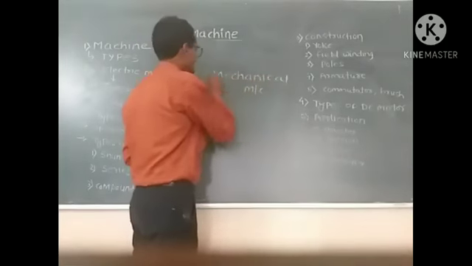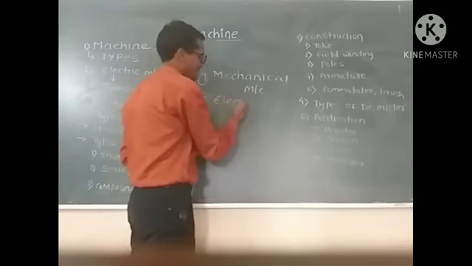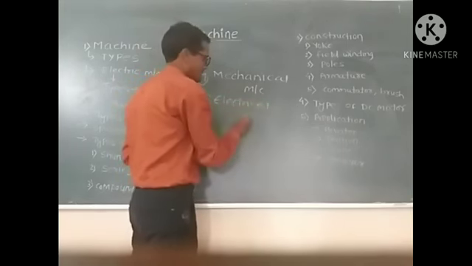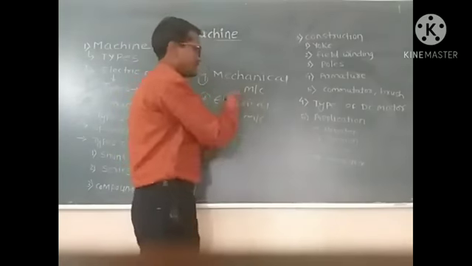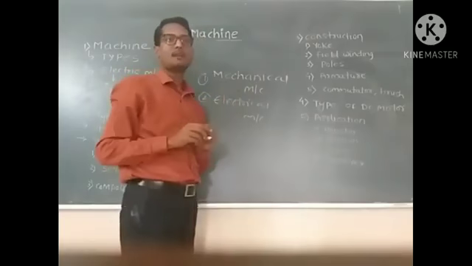There are two types of machines: first is mechanical machine and second is electrical machine.